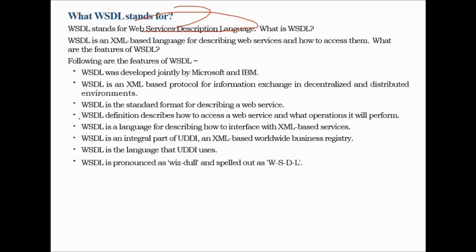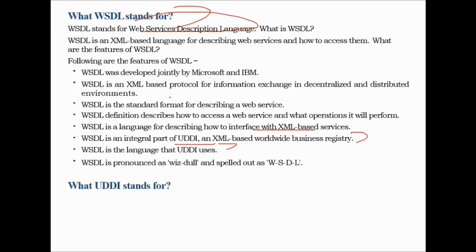WSDL is a language for describing how to interface with XML-based services. WSDL is an integral part of UDDI, an XML-based worldwide business registry. WSDL is the language for UDDI users, and WSDL is pronounced as WSDL and spelled out as WSDL.